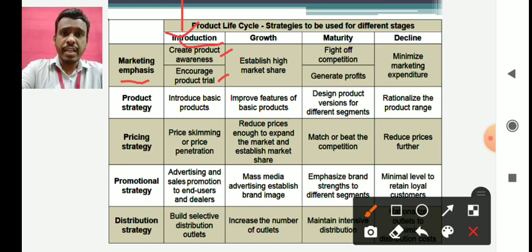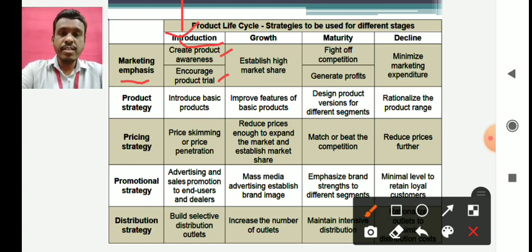Product trials can also be increased in this stage when you offer a small sachet free with an existing product of the same company. Suppose you have one brand which already exists, and now you are coming with a new detergent, XYZ detergent. A small pack of that detergent can be given free with the existing product. So people who are purchasing the existing product from your company can try out your new brand as well. This is the way you can encourage or increase product trial among customers.